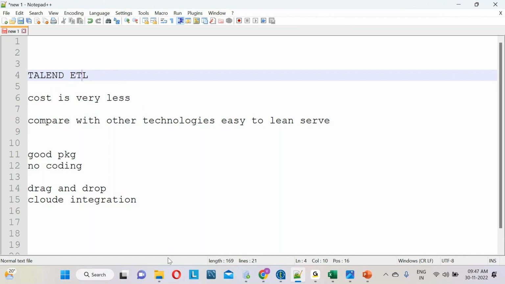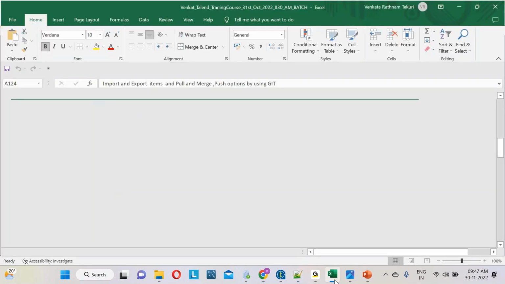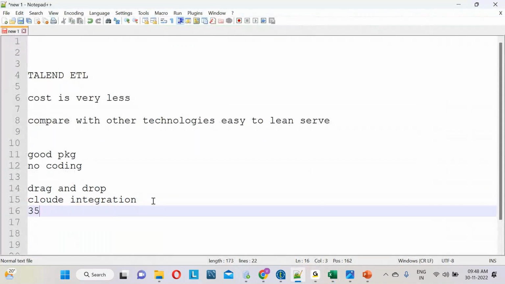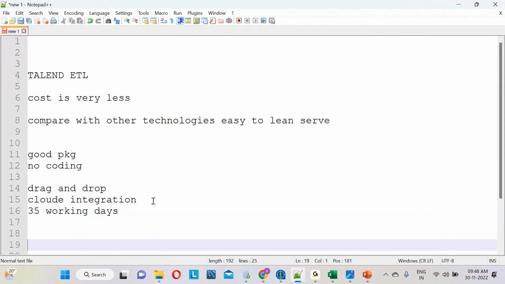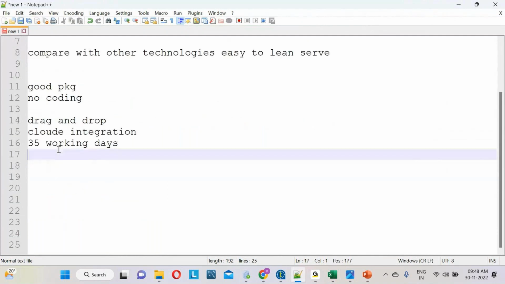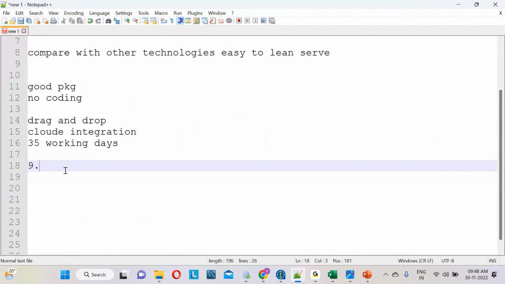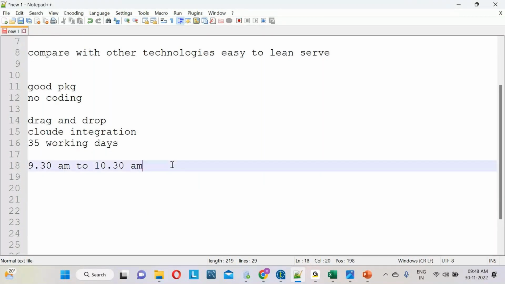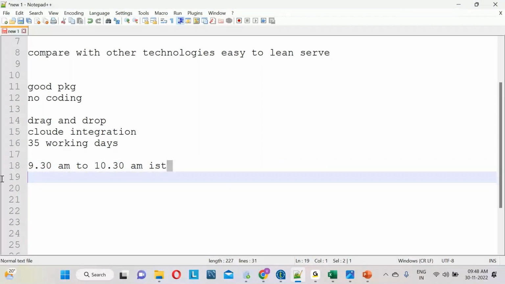We are going to cover this class in 35 working days, guys. The class timings for every day are 9:30 a.m. to 10:30 a.m. IST, Indian timing. So these are the class timings.